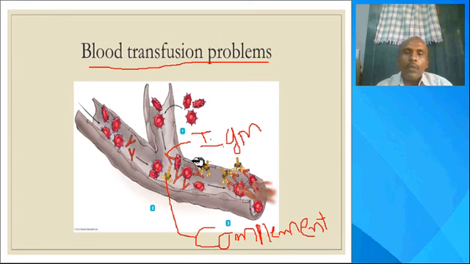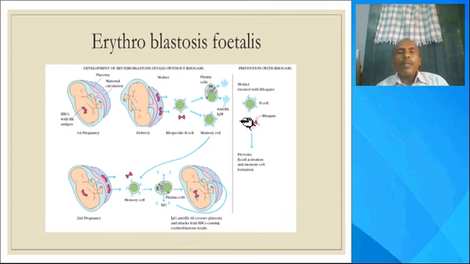They attach to the surface of the RBCs, the complement system is activated, and this leads to agglutination.